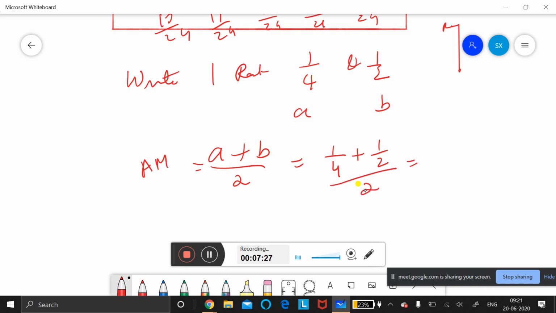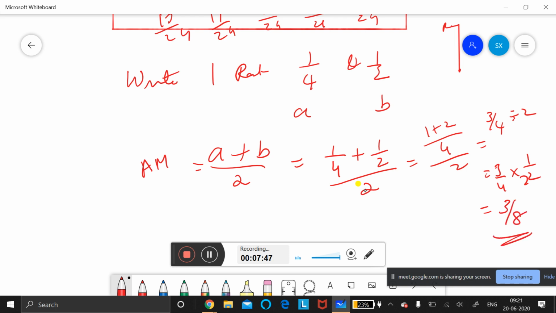So when I add 1 by 4 plus 1 by 2, taking the LCM, 1 plus 2 divided by 2, I will get 3 by 4 divided by 2. Divided by 2 you should do carefully: 3 by 4 into 1 by 2. So you get 3 by 8. What is the answer here? 3 by 8.